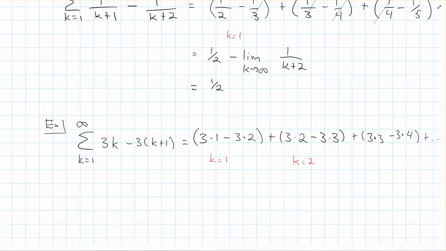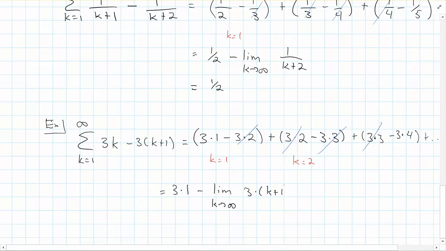Now, notice here we still have this telescoping behavior going on. These 3 times 2's cancel, these 3 times 3's cancel, and the 3 times 4's would cancel as well. So this is going to equal 3 times 1, which of course is 3, minus the limit as k goes to infinity of 3 times k plus 1.